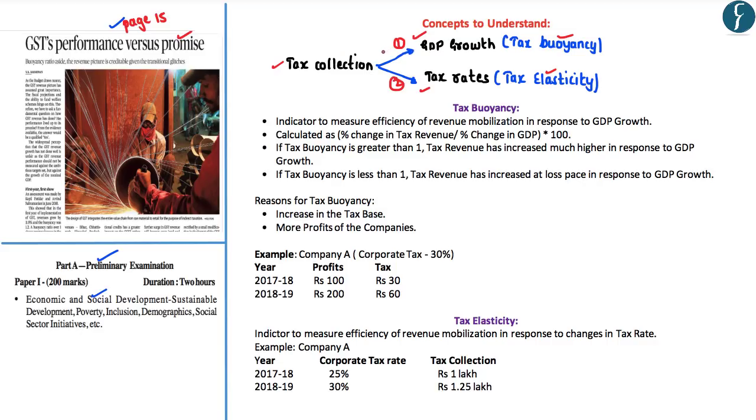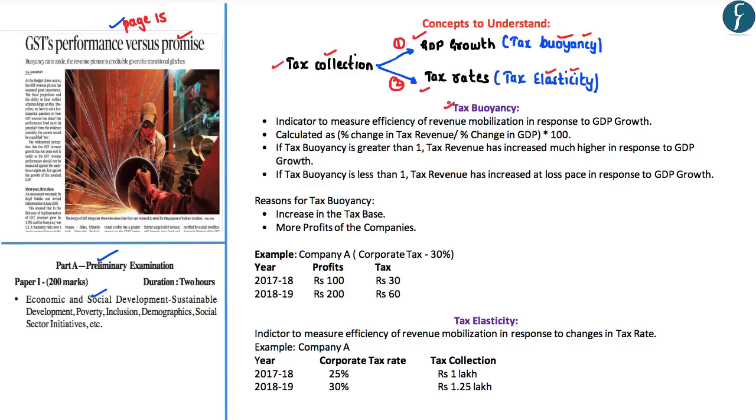So, in order to measure to what extent the tax collected by the government of India changes in response to the GDP growth rate as well as the tax rates, we have the concepts of tax buoyancy and tax elasticity.